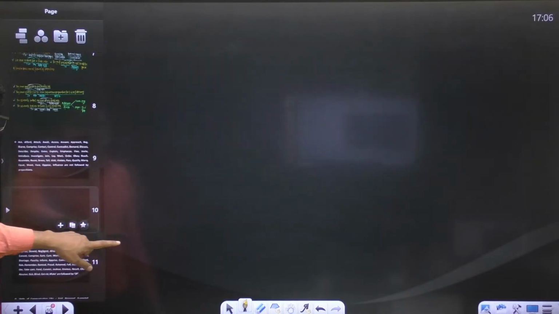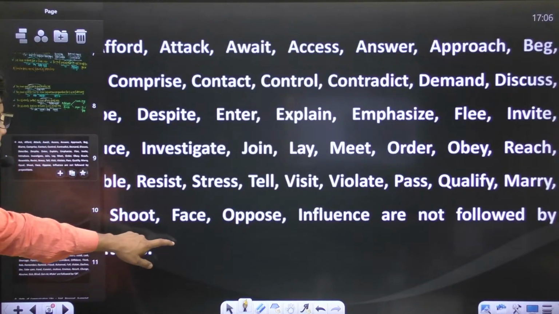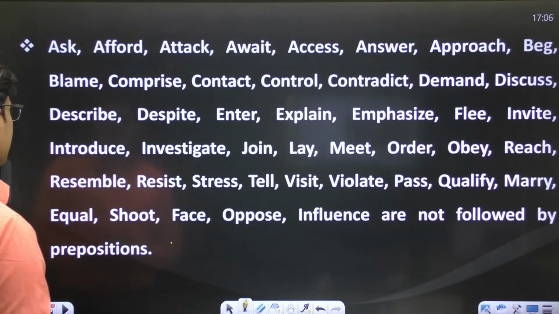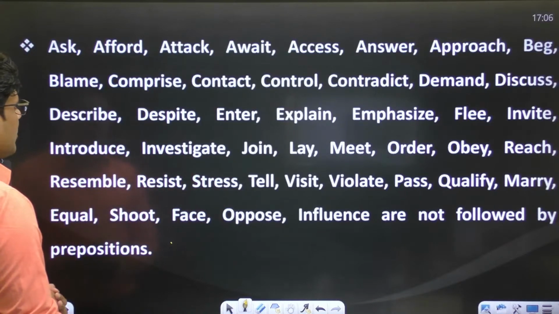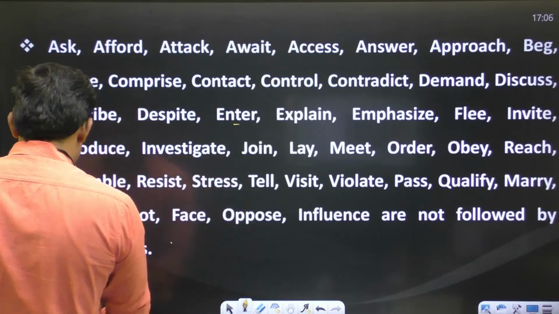So let us proceed. These are the verbs, so let us discuss some of them. If you talk about this verb enter, take an example.